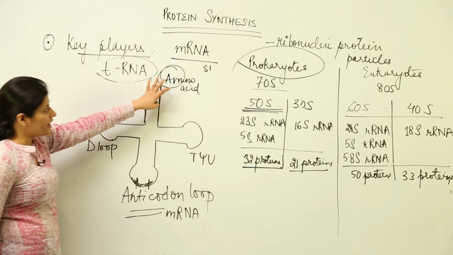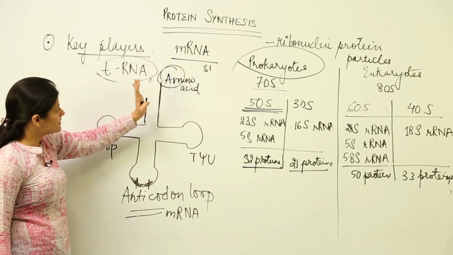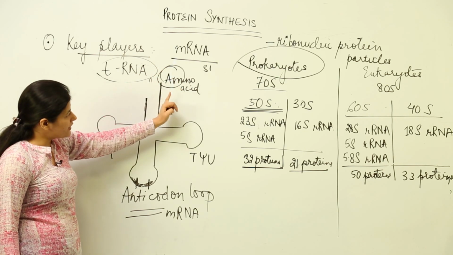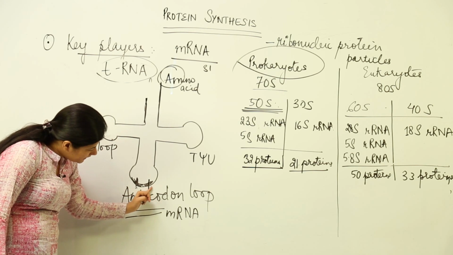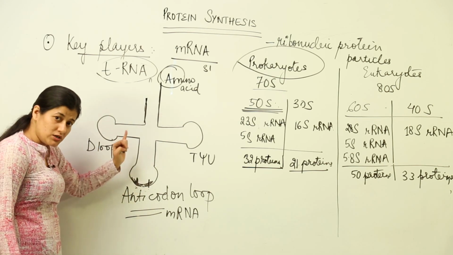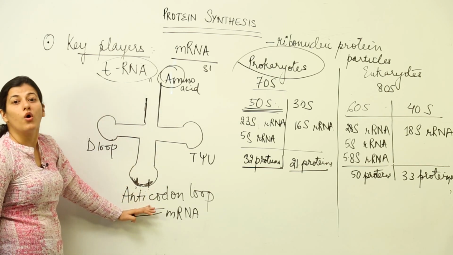So the 3' end of tRNA is exposed, and over there comes and joins the amino acid according to the anticodon loop, keeping in mind what it would be complementary to on mRNA.